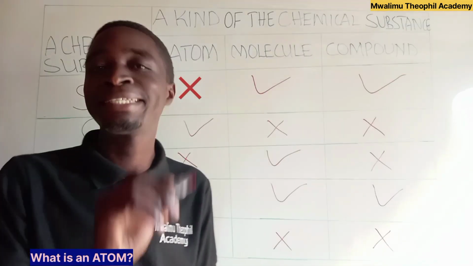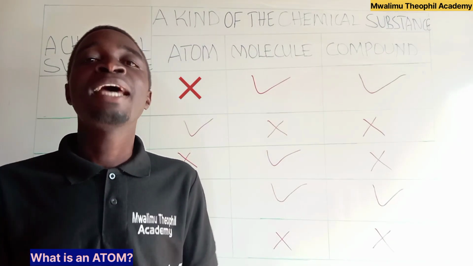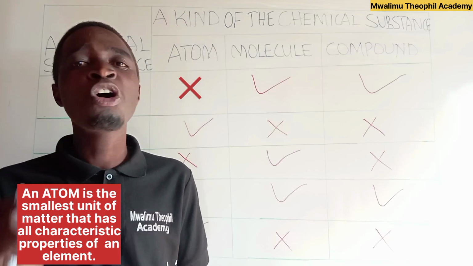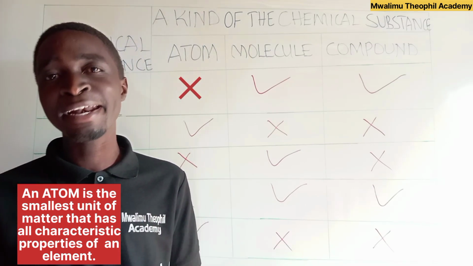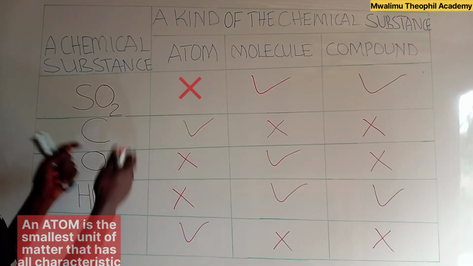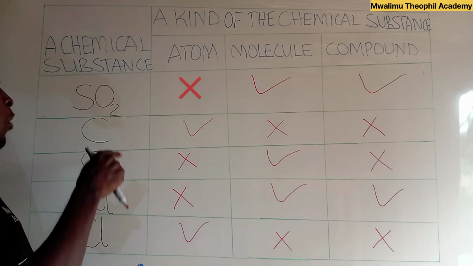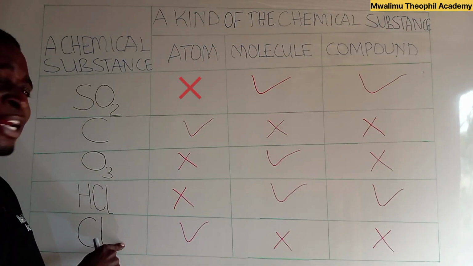Now, what is an atom? We say that an atom is the smallest unit of matter that has all characteristic properties of an element. Now, if we look across these substances, we have two atoms, which are carbon and chlorine.